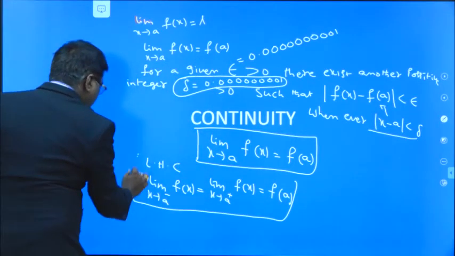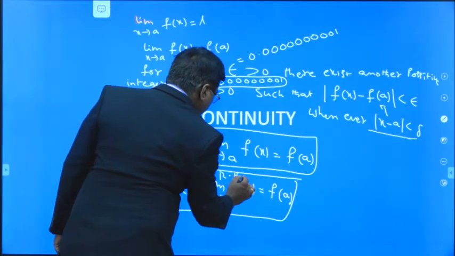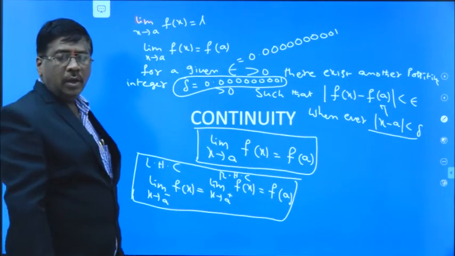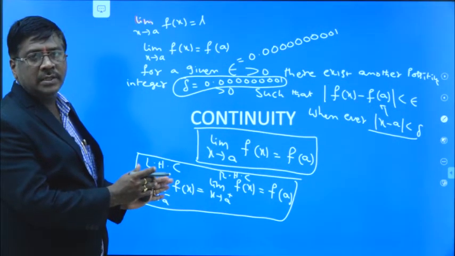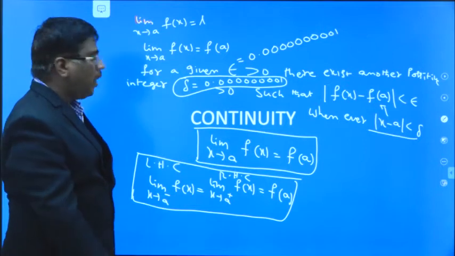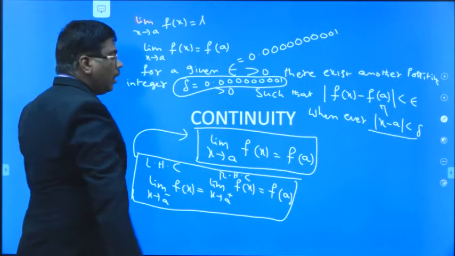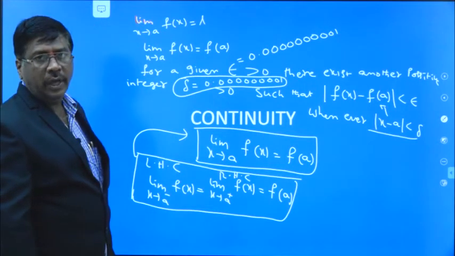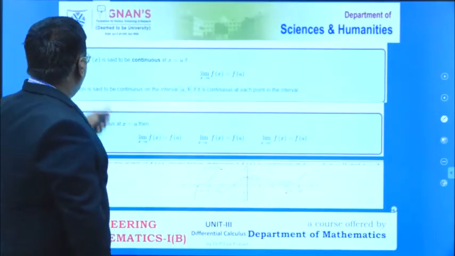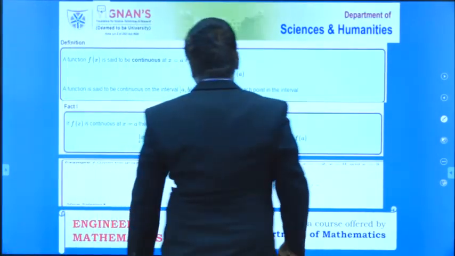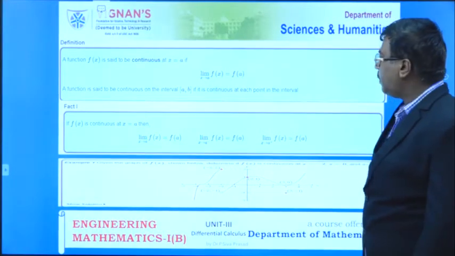In the shortcut method, we have to state the definition of the continuity of a function. If both the left hand continuity and the right hand continuity exist and both are equal to f of a, then only can we say that the function is continuous at x equal to a. This is the actual definition of continuity. A function f of x is said to be continuous at x equal to a if limit of x tends to a, f of x equals f of a.